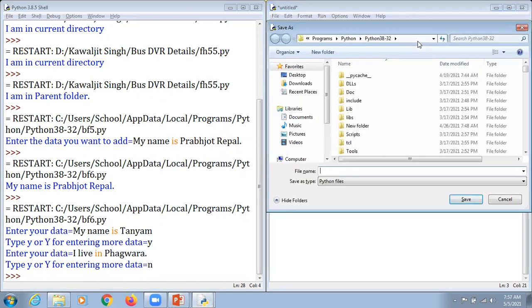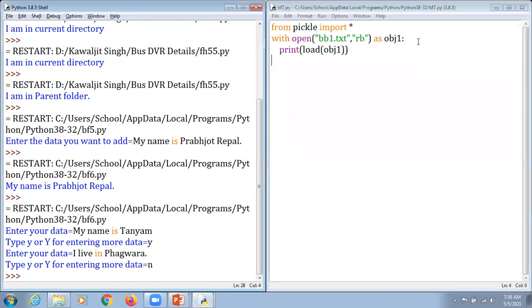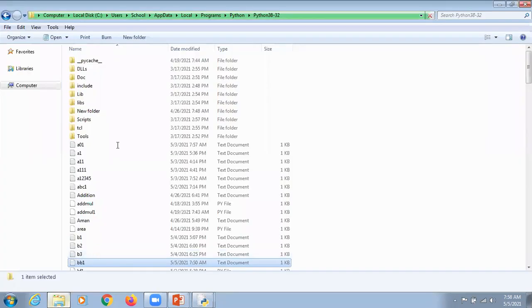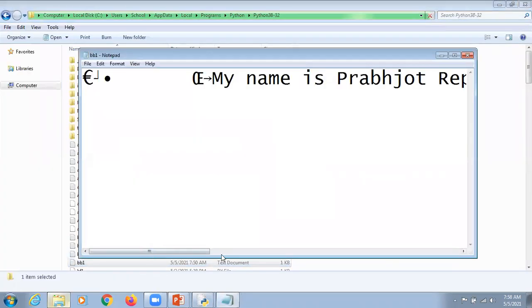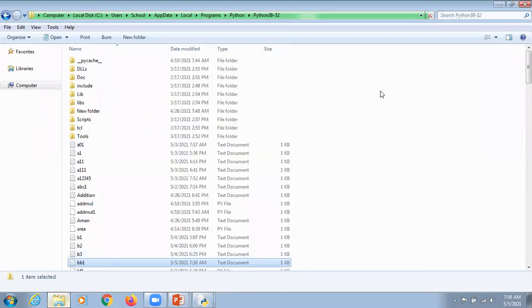binary file. I think the program will be 7. So what happened now? As this is only going to read the content, my name is Prabjot Repal, but when we click here in bb1, many more information is being stored here. So kindly concentrate.